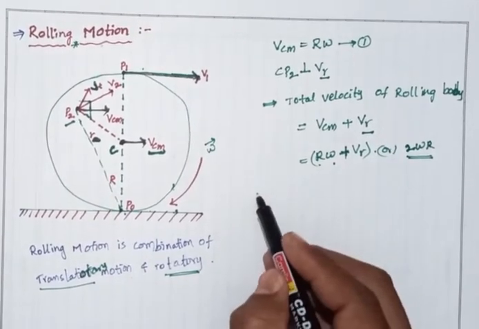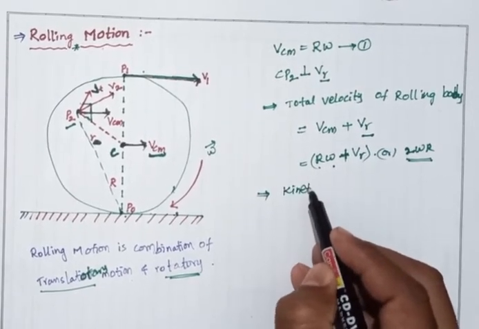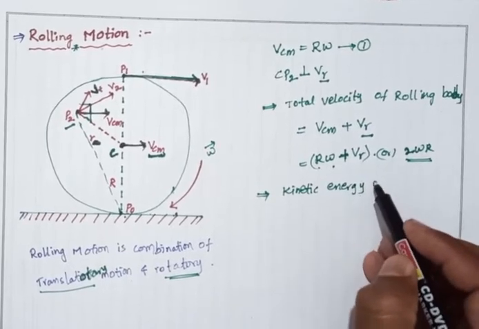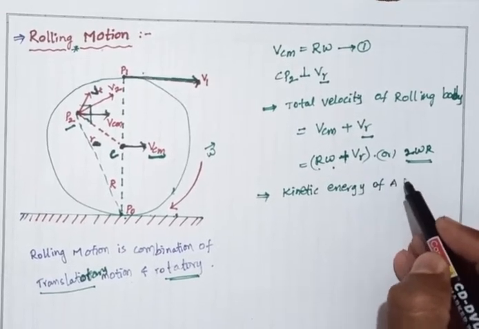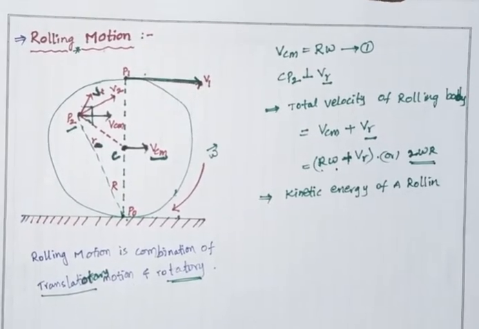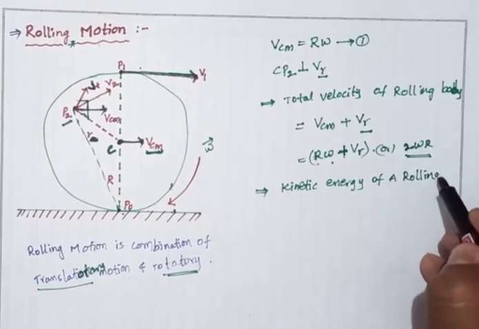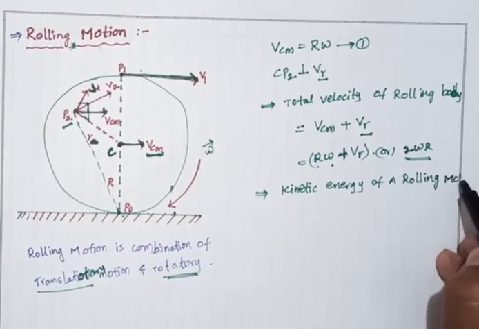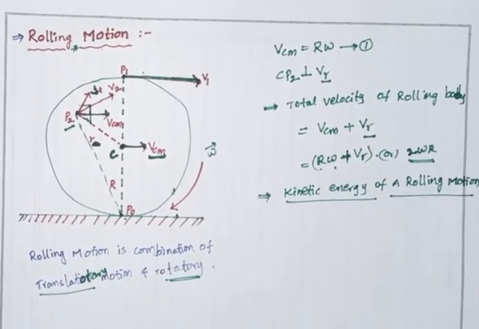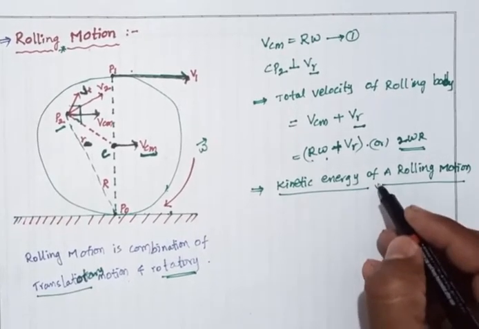Next, kinetic energy of rolling motion. We have taken the kinetic energy of a rolling body.